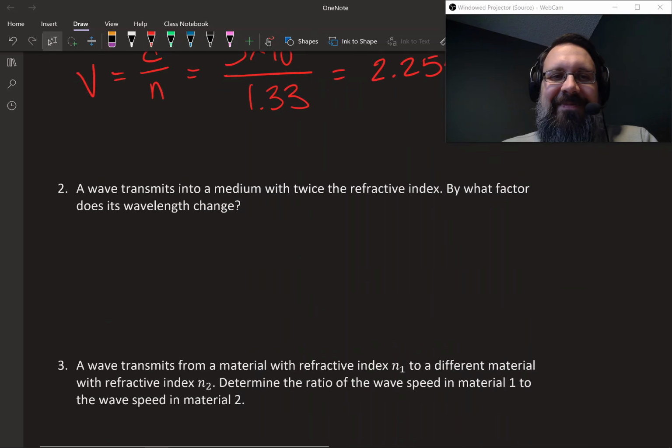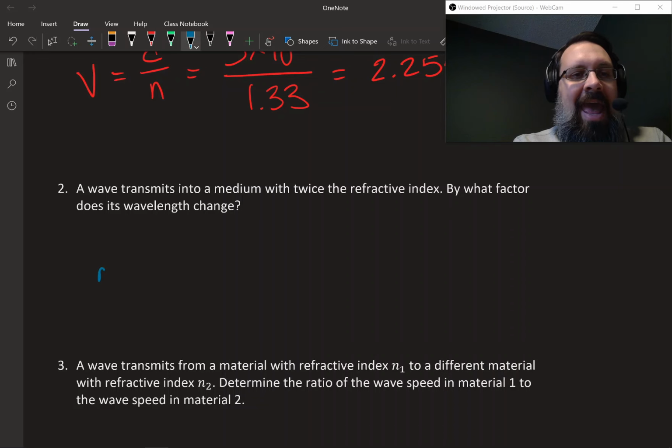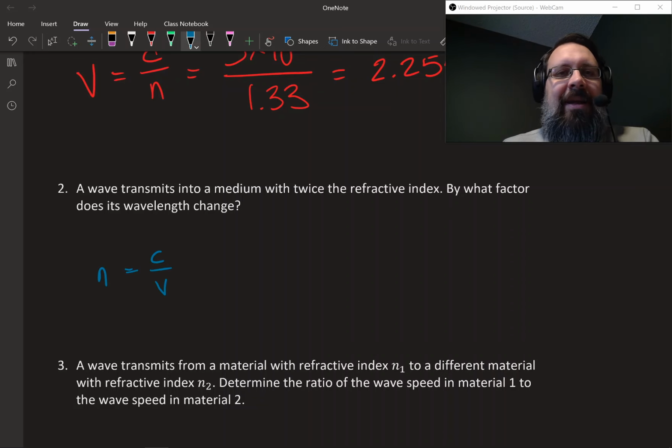Okay, I'll move down. Question 2. A wave transmits into a medium with twice the refractive index. By what factor does its wavelength change? So this is kind of weird, right? Because the equation we were just looking at was n equals c over v, but I don't see wavelength in there. So where would we find the wavelength information in this equation? Any ideas?